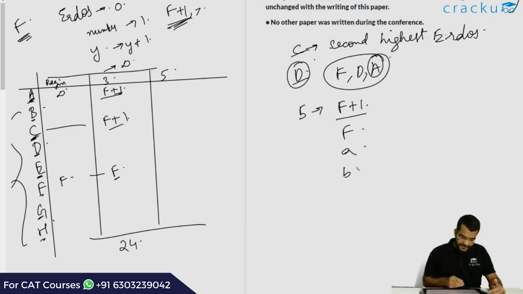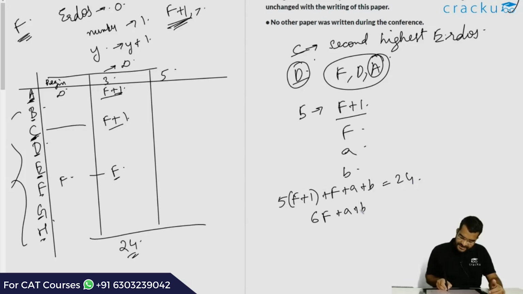Now we also know that the total of the Erdős numbers is 24. This will help us in understanding that 5 into F plus 1 plus F plus A plus B is equal to 24, or 6F plus A plus B is equal to 19.